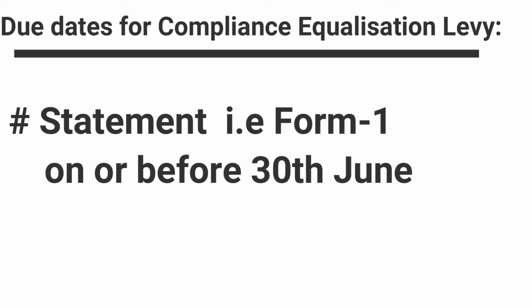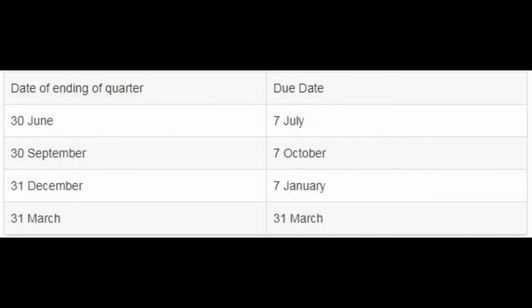In the case of e-commerce supply or services, the tax should be paid quarterly, as shown in the table. If the quarter ends on 30th June, then the due date is 7th July. If the quarter ends on 30th September, then the due date is 7th October. If the quarter ends on 31st December, then the due date is 7th January. And if the quarter ends on 31st March, then the due date is 31st March itself.